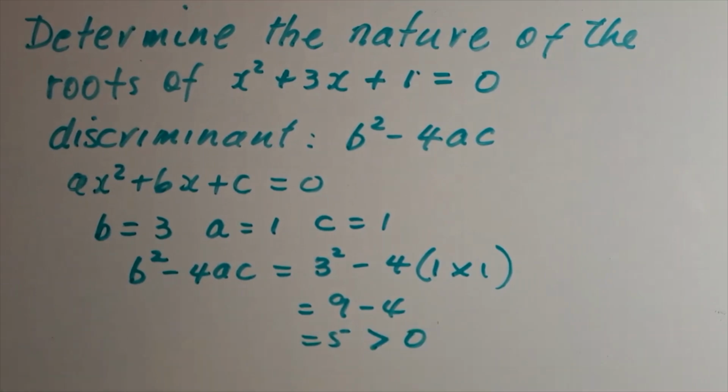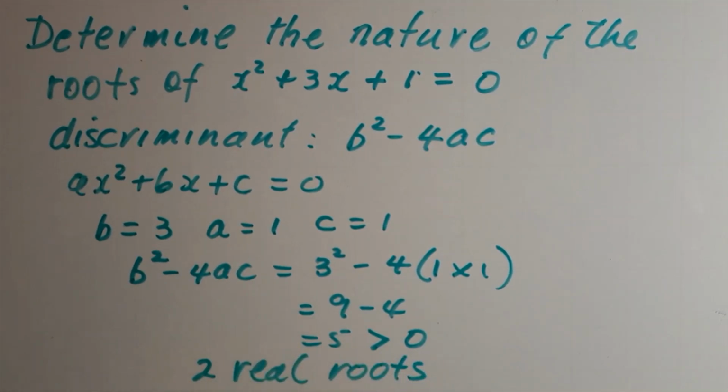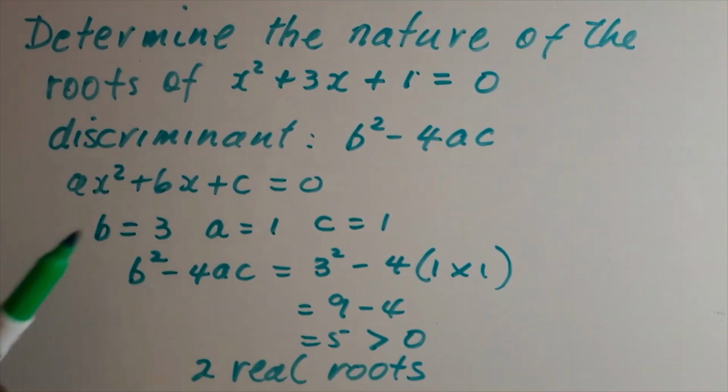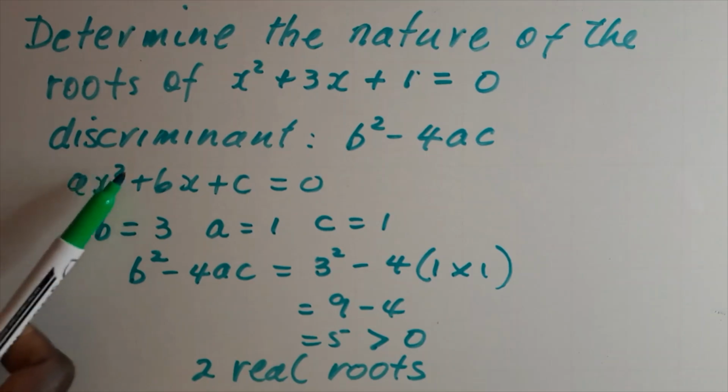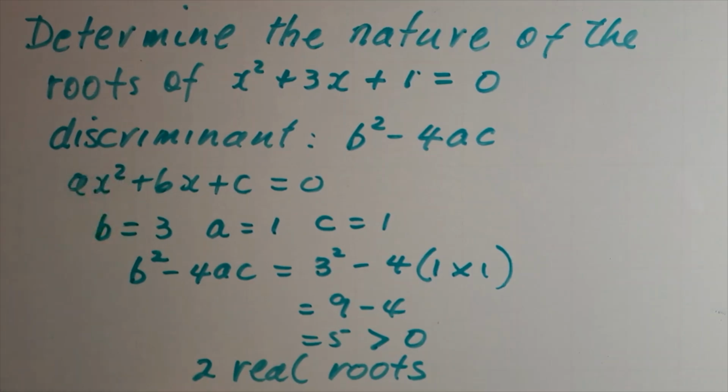So b squared minus 4ac is greater than 0, so our roots are two real roots. So this is the nature of this quadratic determined by the discriminant b squared minus 4ac.